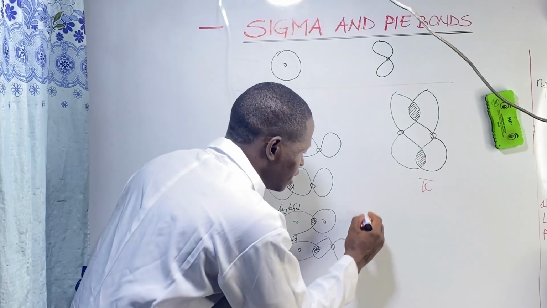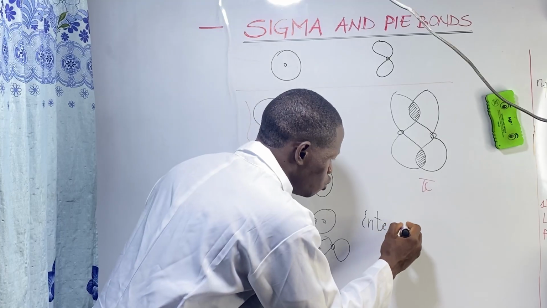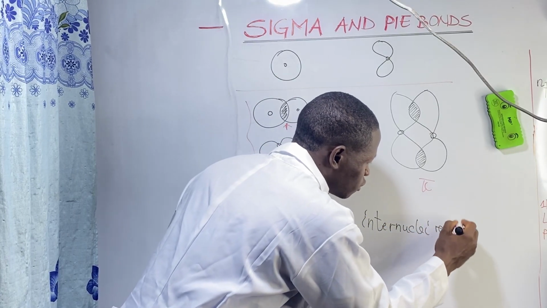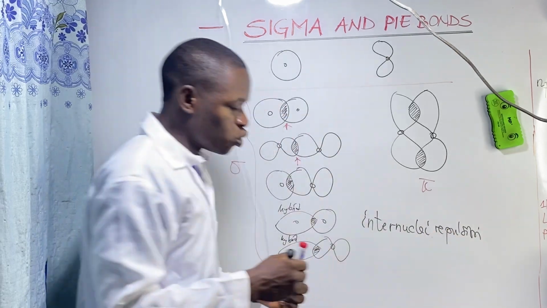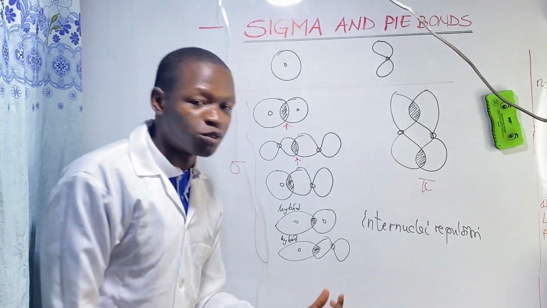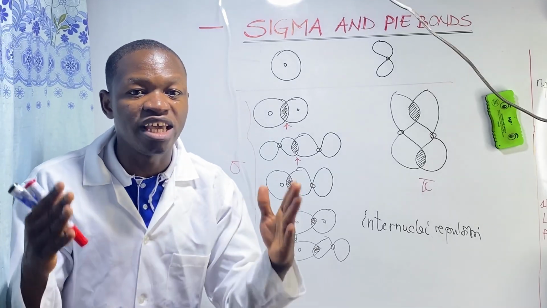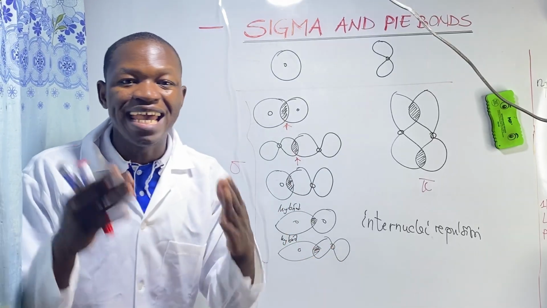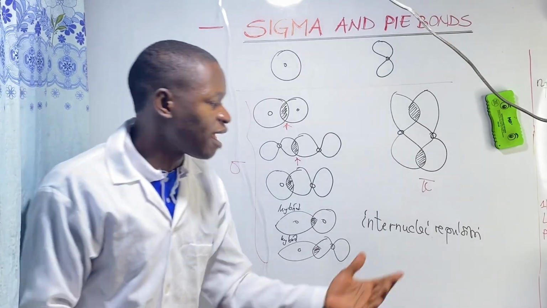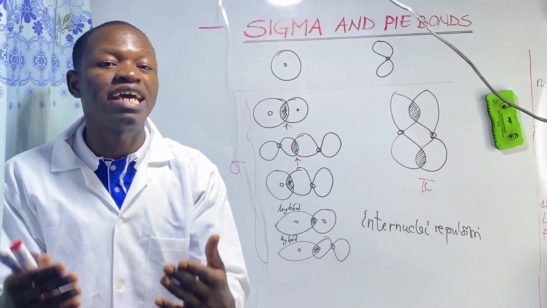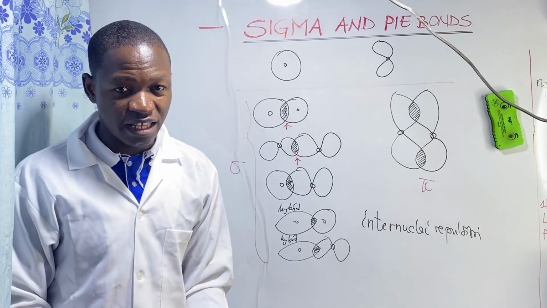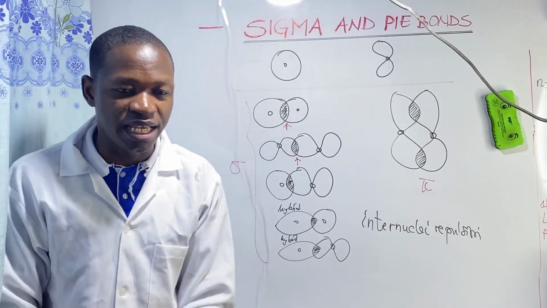We call it internuclear repulsion. So, in sigma bond formation, the presence of electrons between the nuclei of the orbitals eliminates internuclear repulsion. An absence of internuclear repulsion gives the sigma bond a high strength and a high stability.